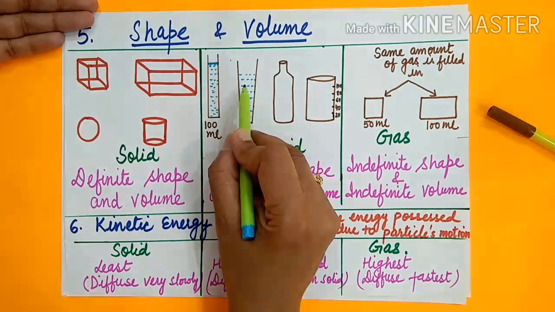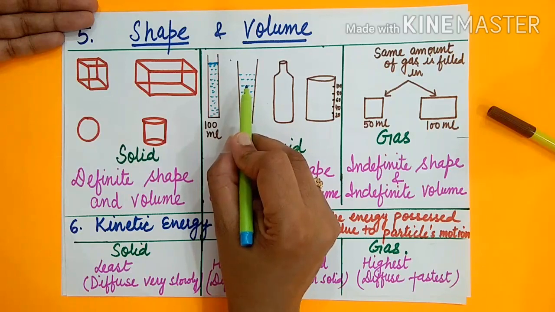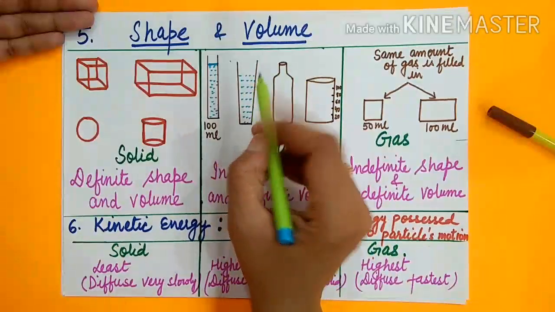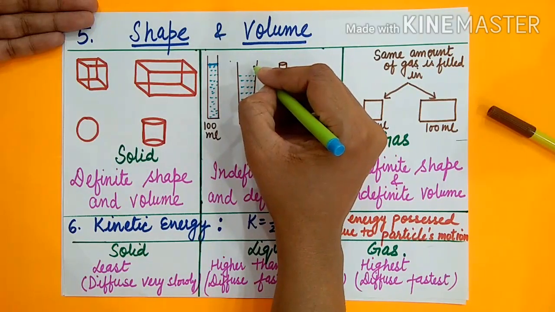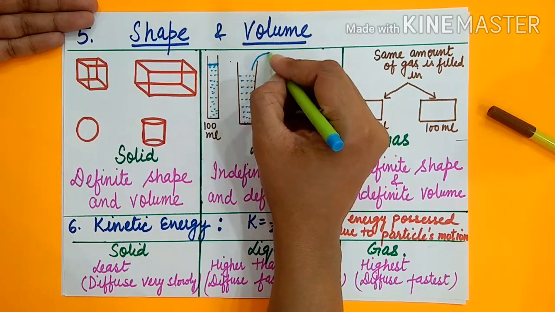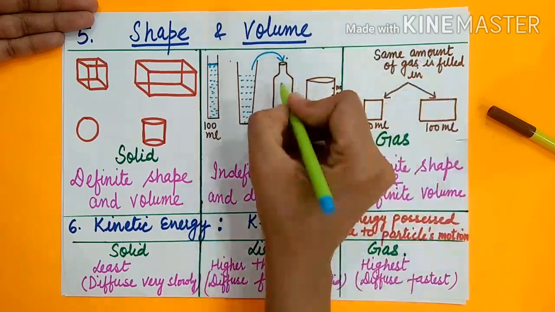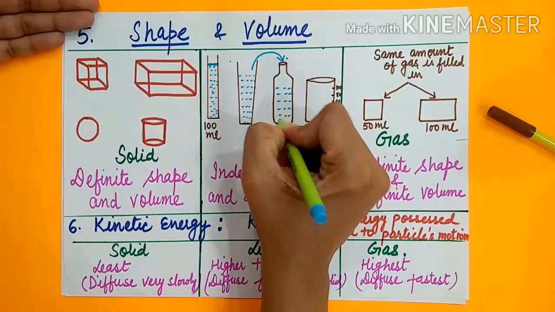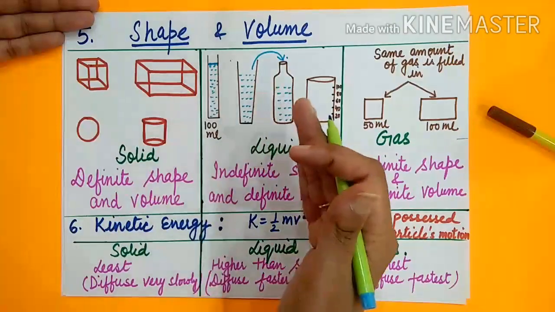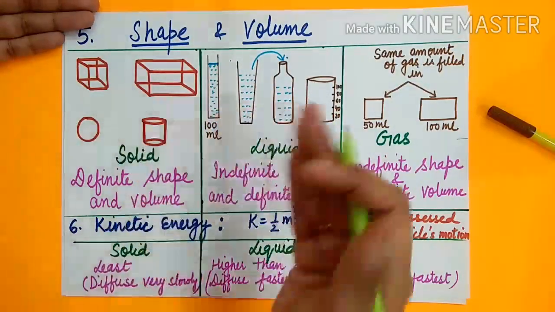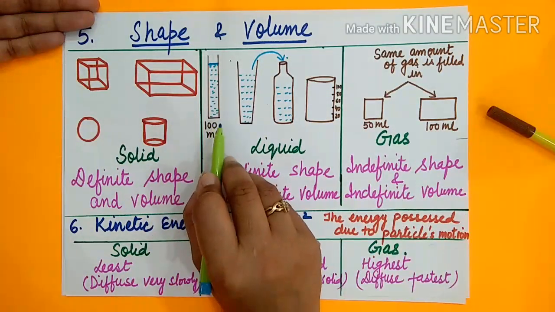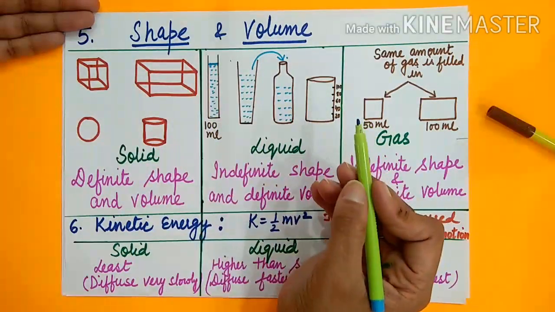Now the shape of the liquid in this container is the tumbler shape. Now if we pour the same liquid from the tumbler to this bottle, it takes the shape of this bottle. Clear? So the same liquid keeps changing its shape if we pour it from one container to another.